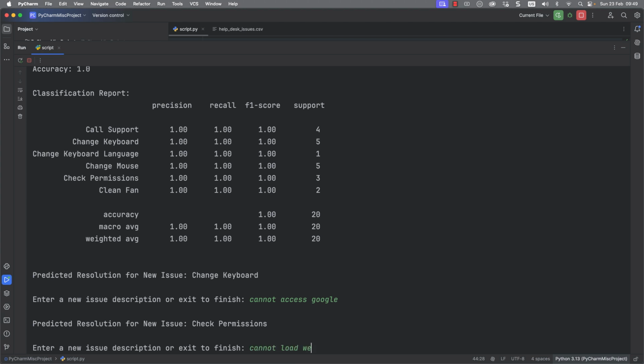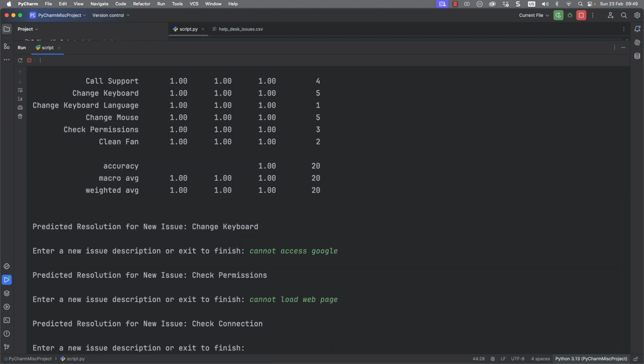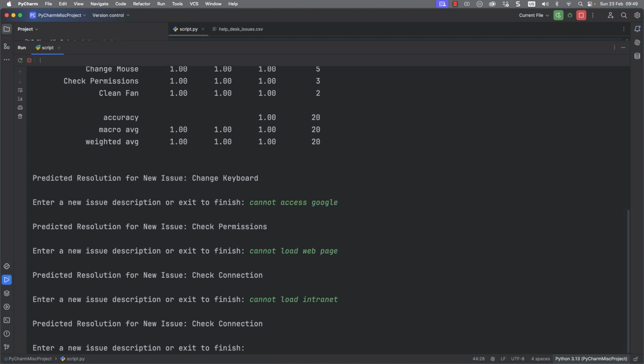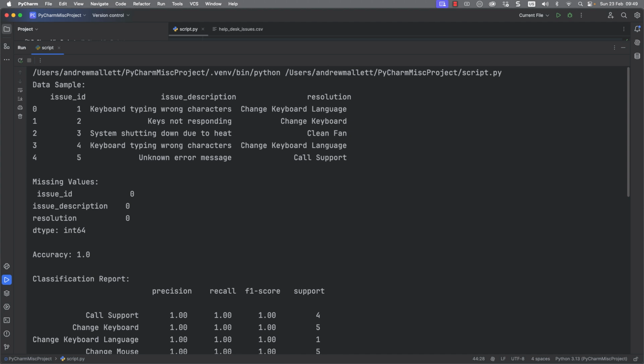But let's try cannot load web page. So this is better, check connection. And let's say cannot load intranet. So it's understanding terms, but it just didn't understand the cannot access Google. So this is where we can exit to finish my script.